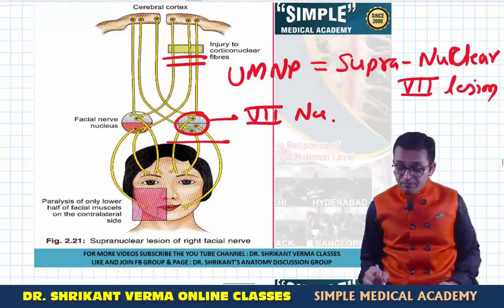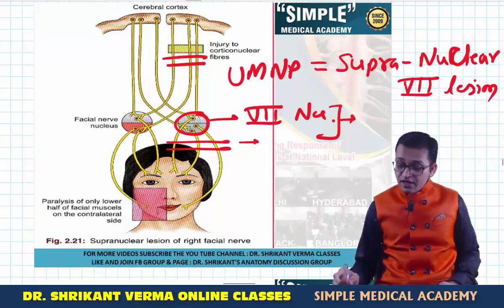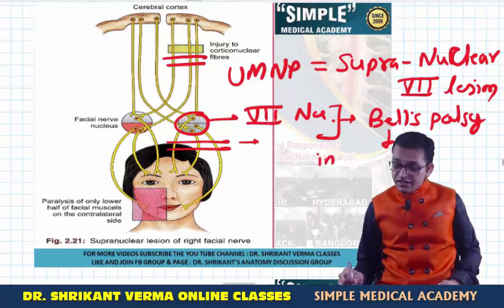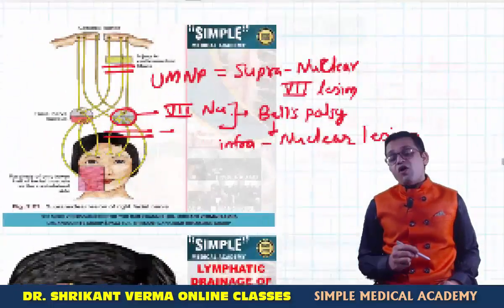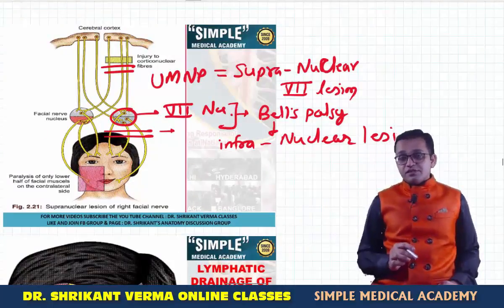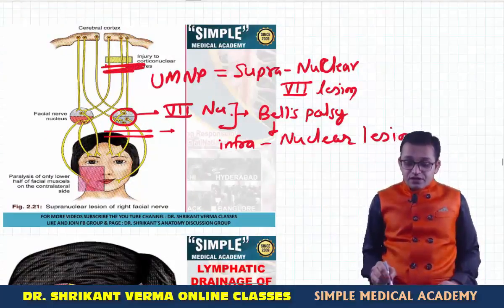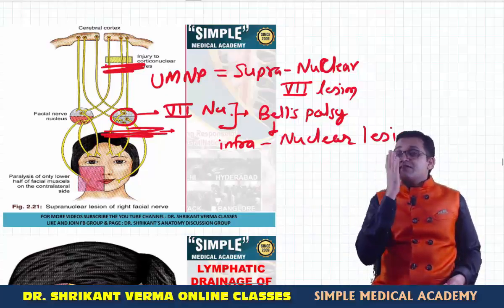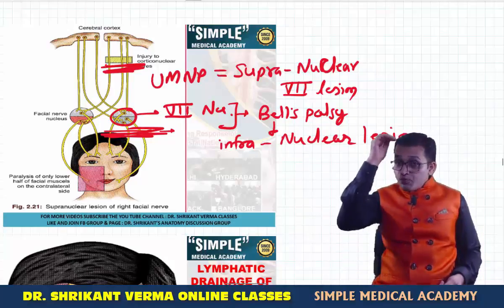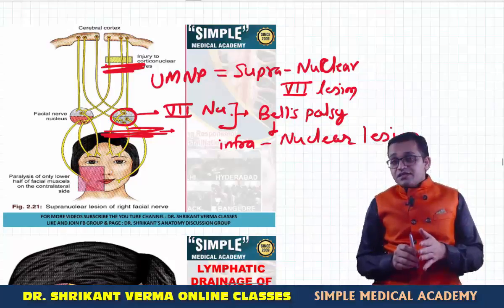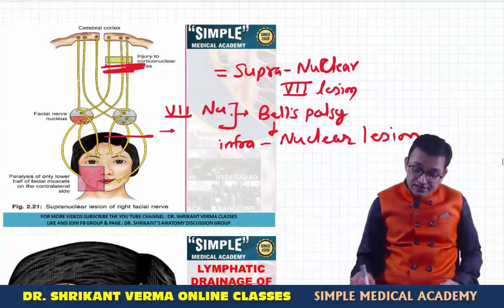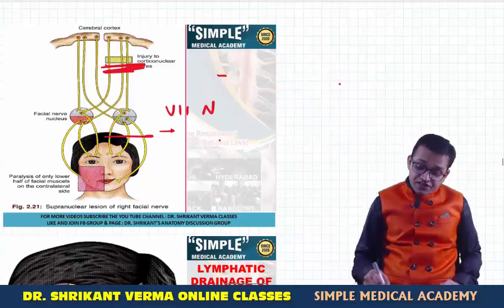So what you have to remember, if there is a lesion at the nucleus or below the nucleus, it is known as Bell's palsy. That's why commonly it is written, what is Bell's palsy? Again, infranuclear lesion of the facial nerve is known as Bell's palsy. Remember, when there is an infranuclear lesion, ipsilateral all paralysis occurs, ipsilateral facial palsy. But if there is a supranuclear lesion, then in that condition the contralateral lower half is paralyzed. You can see here in this image. We will discuss all these things later in the facial nerve course.